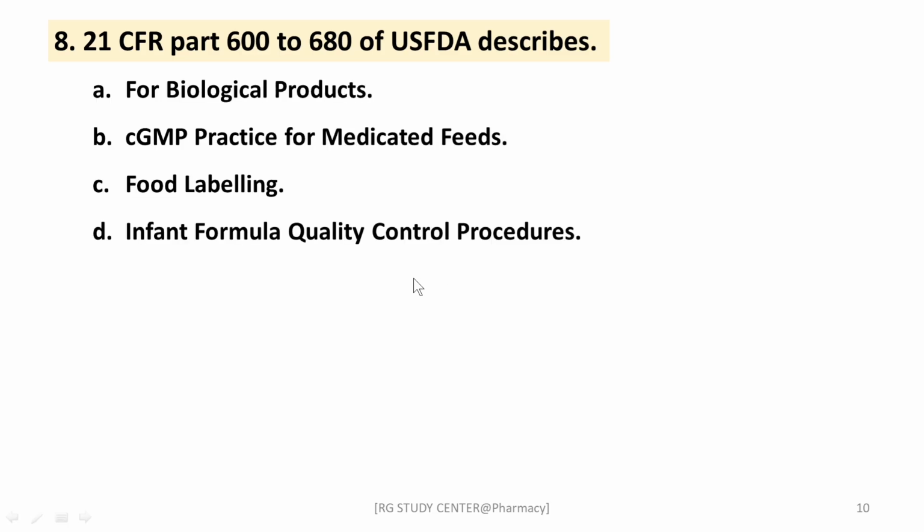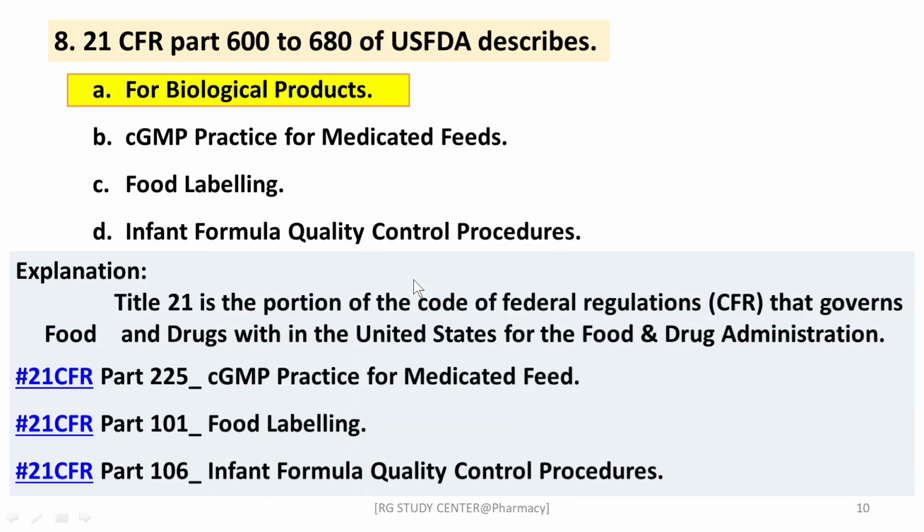Next question, 21 CFR part 600 to 680 of US FDA describes what? Biological products, CGMP practice for medicated feed, food labeling, infant formula quality control procedure. The right answer is biological products. The remaining options were part 225 deals with CGMP practices for medicated feed, part 101 deals with food labeling, and part 106 deals with infant formula quality control procedures.